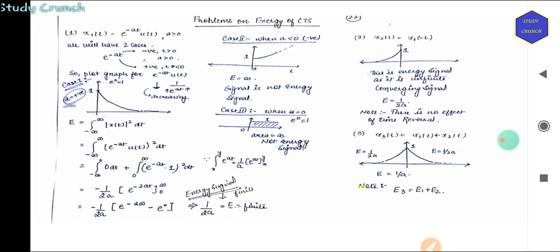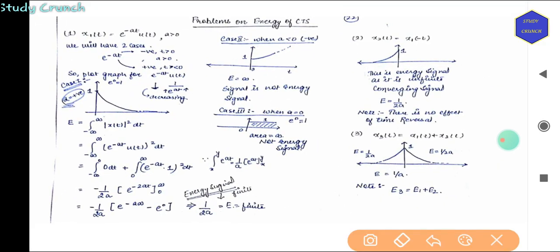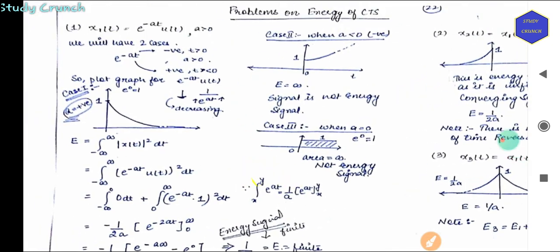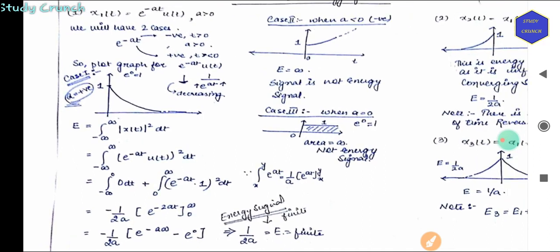Next, problems. First of all, we have x1(t) equal to e to the power minus at u(t), where a is greater than 0. Starting with, we have two cases: when e to the power minus at is positive and one is negative, that is t greater than 0.